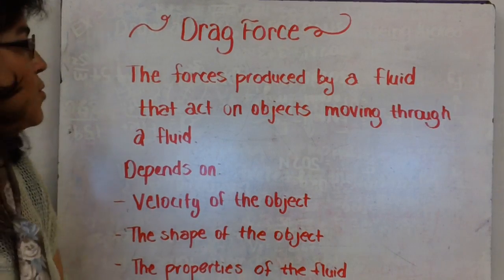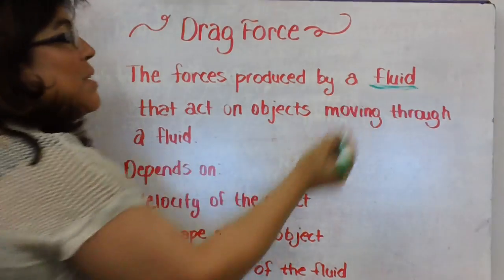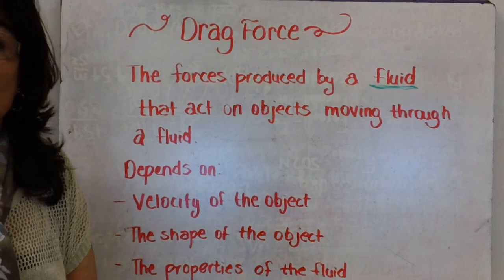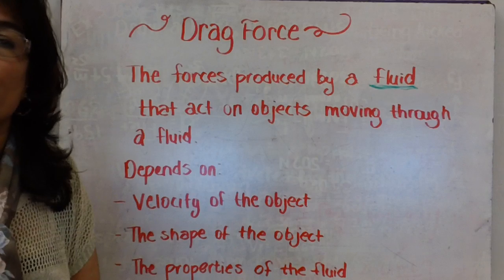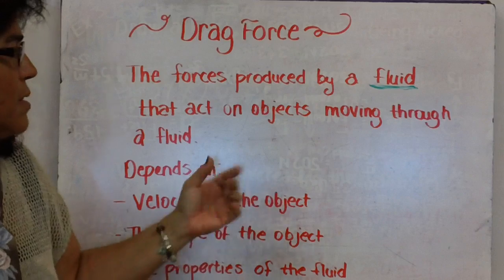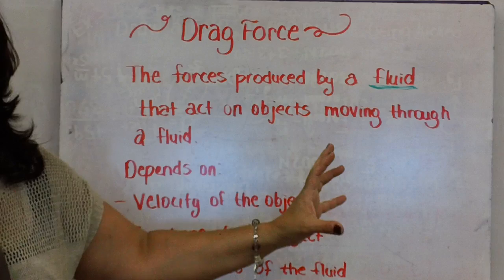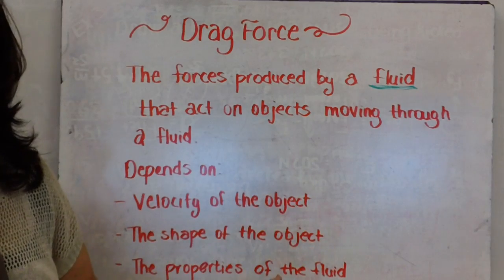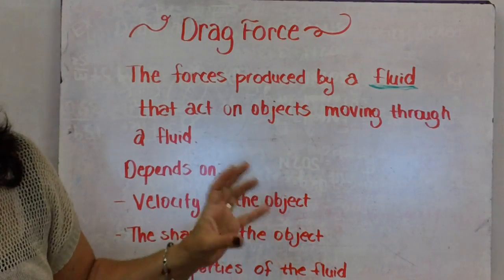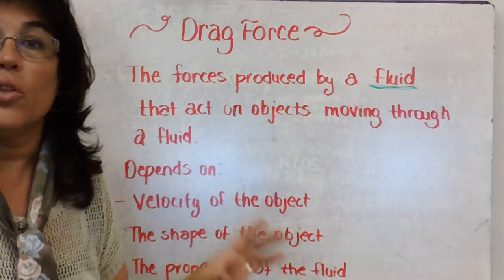Now where we get confused is the word fluid. Right here, we have to remember that fluid can be a liquid or a gas. So a lot of times we think of water as fluid, but air is also fluid. It's a liquid, it's a gas, and therefore it responds the same way. So this could be a submarine going through water, which is going to have drag force where the fluid is the seawater, or it can be a parachutist jumping out of an airplane and the fluid there is going to be the air. So we're going to be talking about any type of fluid.